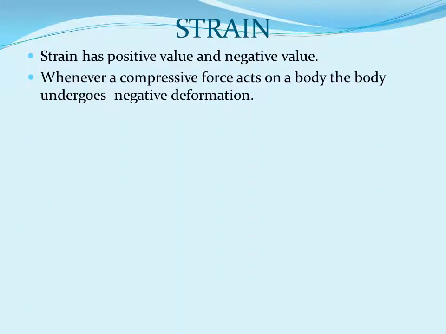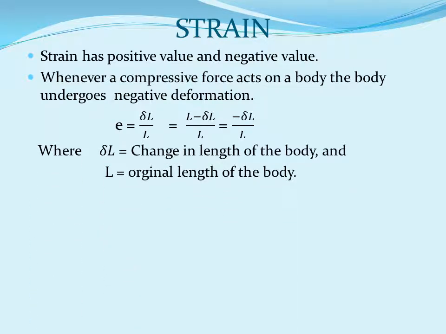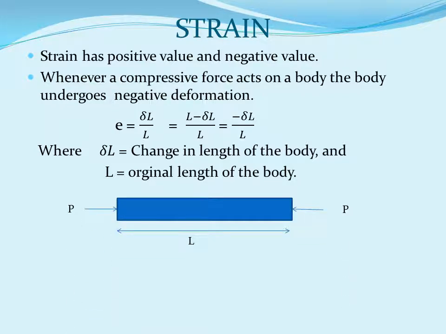Whenever a compressive force acts on a body, the body undergoes negative deformation. Again, small e is equal to change in length upon original length, where delta L is the change in length of the body and L is the original length of the body. Now take an example. A compressive force is applied on a body.